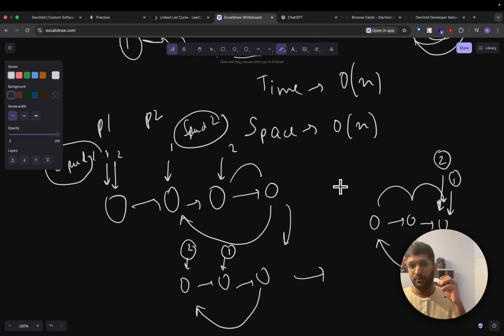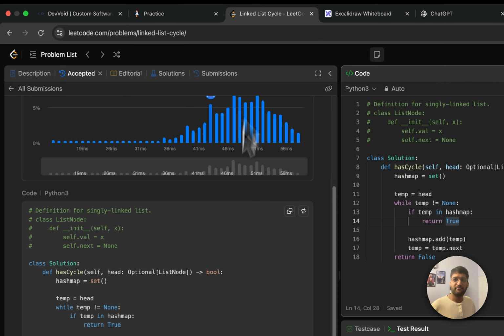Right? So because it came back and met, that's why it's a cycle. Simple as that. That is another logic. Take 2 pointers, move them at different speeds, and if they meet, it's a cycle. If they reach the end, it's not a cycle. Simple as that.